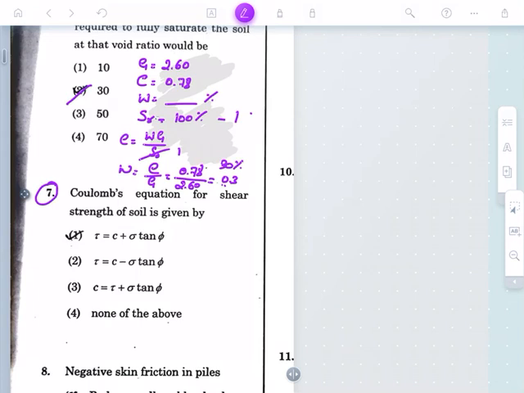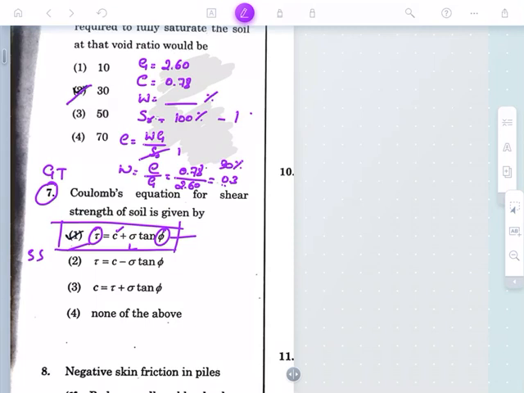Seventh question. In KPSC examination, this is the most repeated question, which is also from geotechnical engineering. Coulomb's equation for the shear strength of the soil is given by tau is equal to C plus sigma tan phi. This is the standard equation, where C is Coulomb's constant, sigma is the stress, phi is the angle of internal friction, and tau is shear stress.